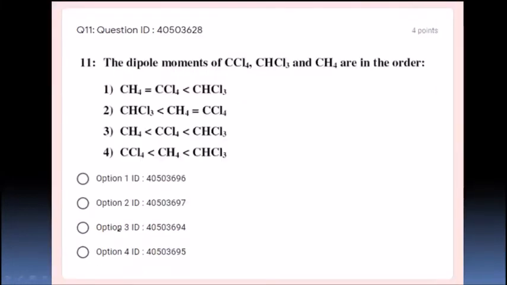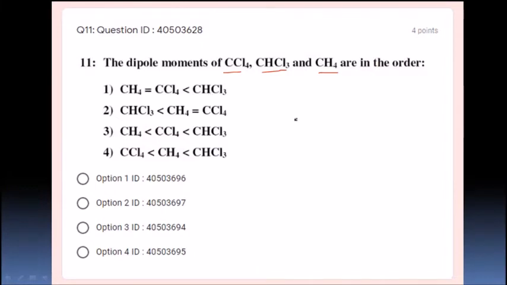Next, it is also a straightforward theory based question, nothing to do with mathematics. The dipole moments of CCl4, chloroform CHCl3 and methane are in the order, right? So methane, CCl4 and chloroform. What is the dipole moment in CCl4?